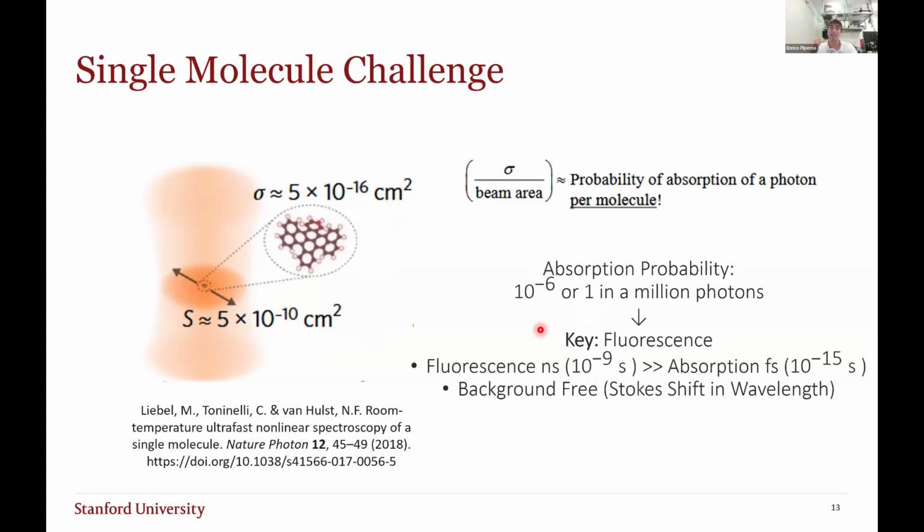And so the key is to measure the fluorescence of the molecule. As we mentioned, fluorescence happens at a different wavelength, and it happens at much later time scales than absorption. And actually, by both the wavelength and the time, you can remove the absorption signal and only look at the fluorescence signal. You can filter the absorption signal, I should say.